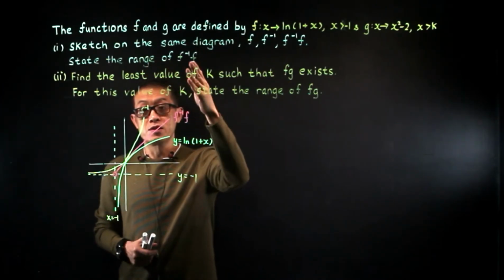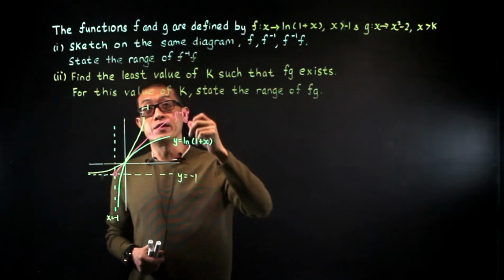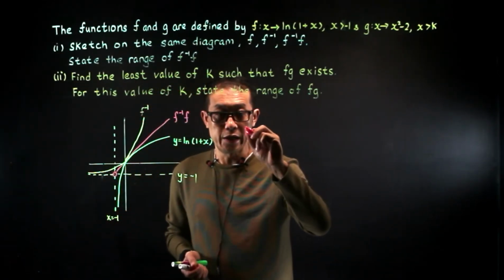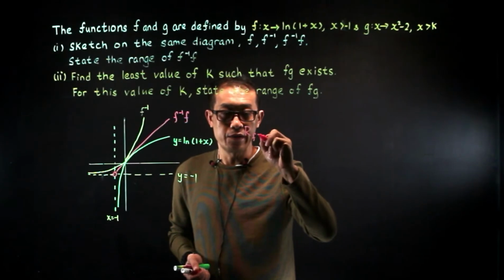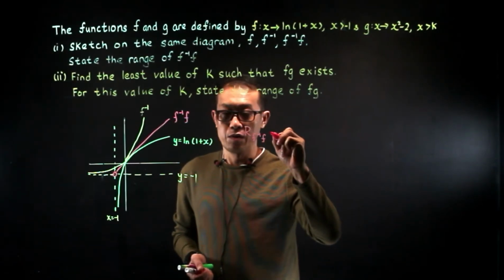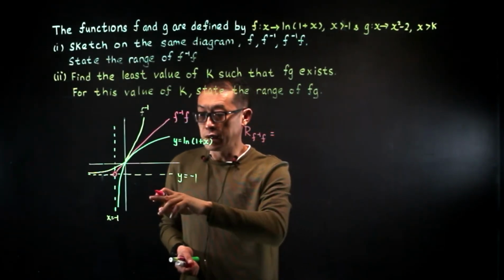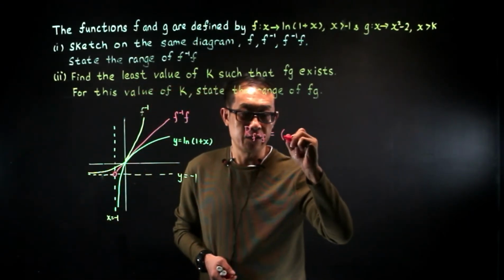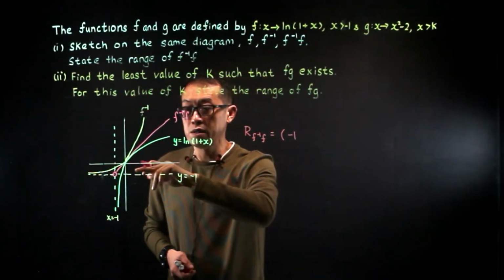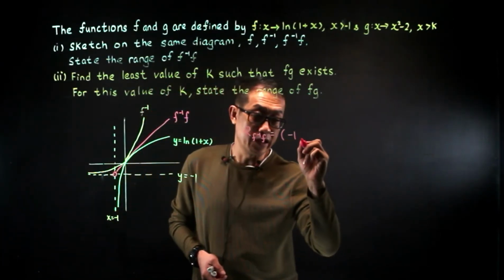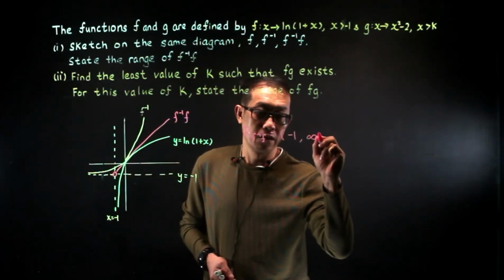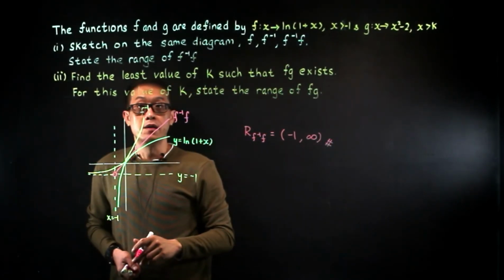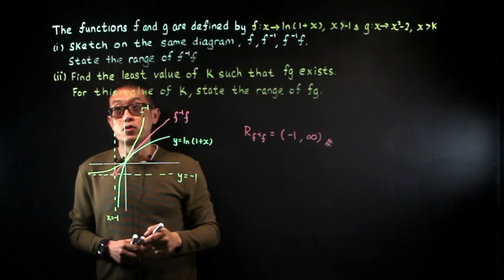Now you are asked to state the range of f inverse of f. All right. So the range of f inverse of f will be equals to, now you find that it does not include minus 1. All right, so it's from minus 1 to infinity. Okay, now let's move on to part 2 of the question.